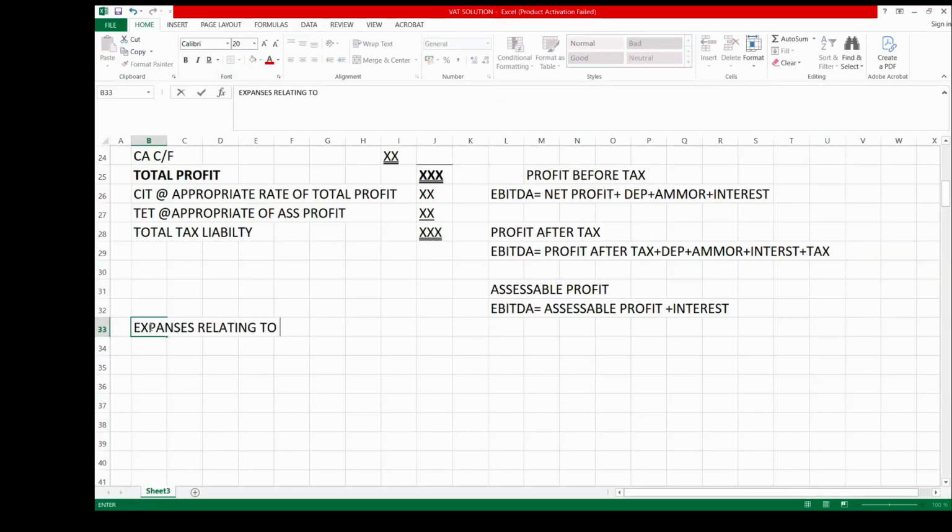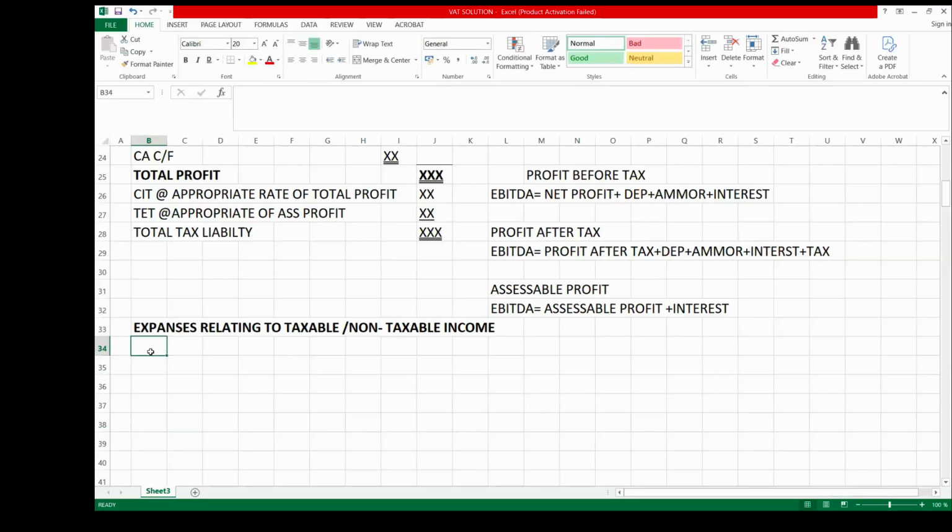Where they say an income is taxable, that means that income is liable to tax. Where they say an income is non-taxable, it means that income is not liable to tax. So the totality of total income is made up of both taxable and non-taxable income.